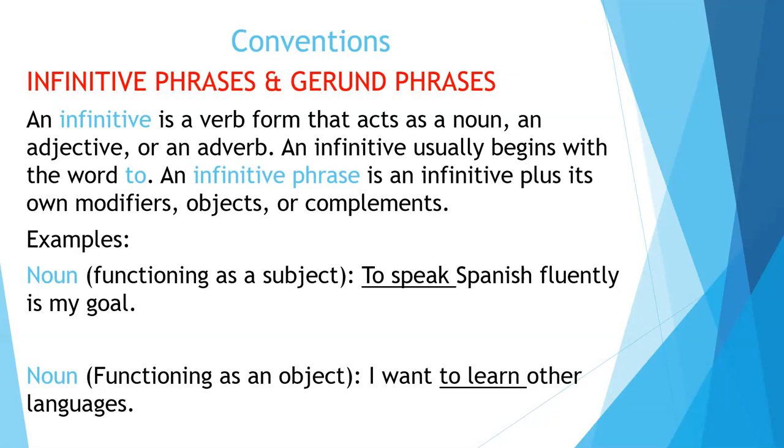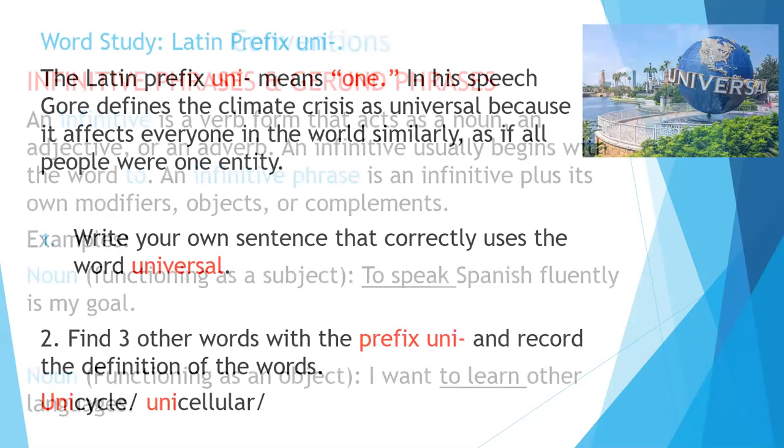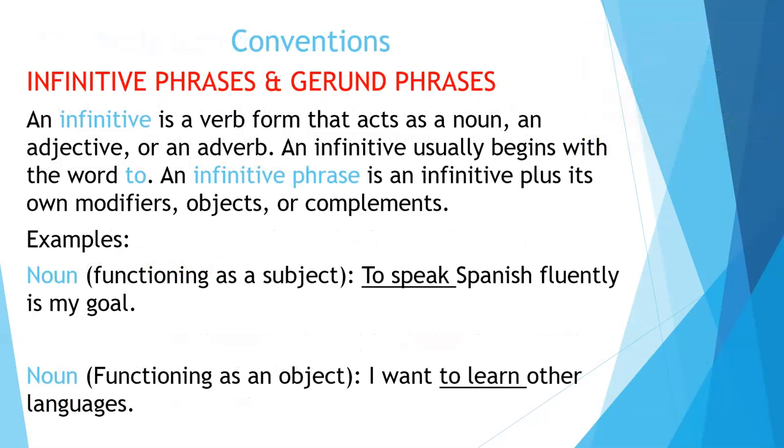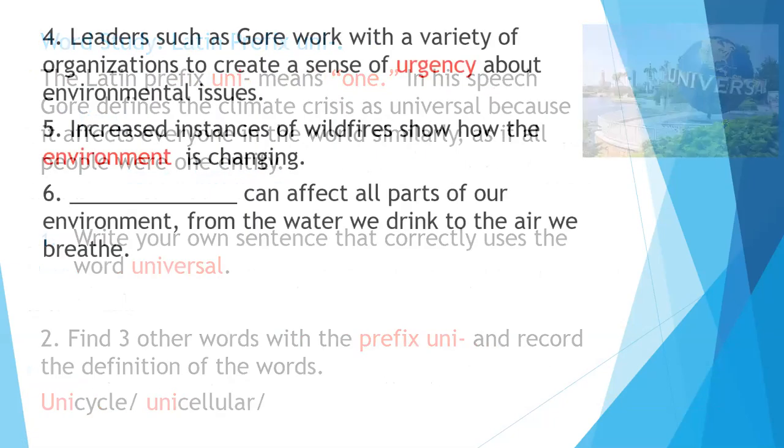In that next session, we'll be looking at what they are, how we can identify them, and how we can also form our own phrases using those grammatical conventions. And that brings us to the end of this session. So don't forget, please go and read through page 385 and complete the activity on page 384.